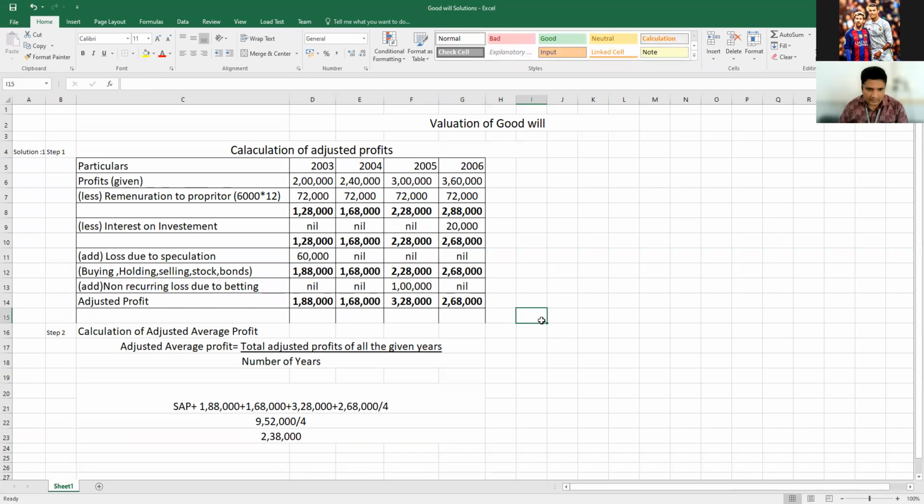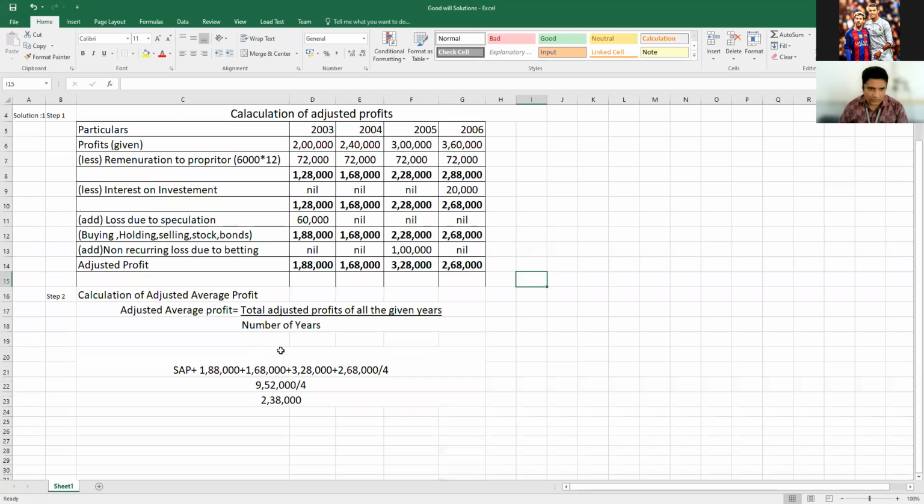So I am doing the alignment now. Okay. So this is step number 2.